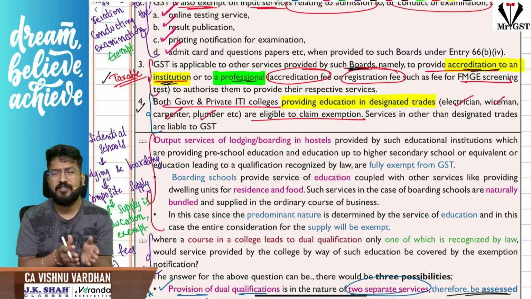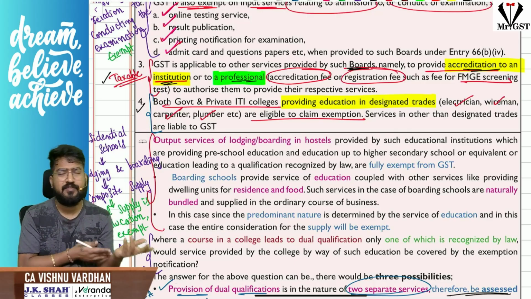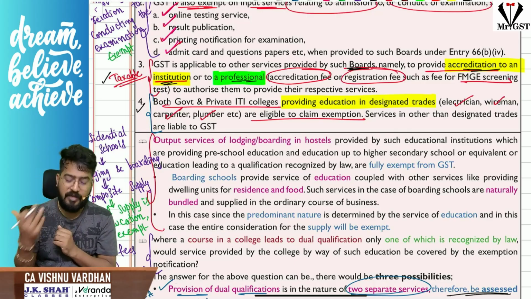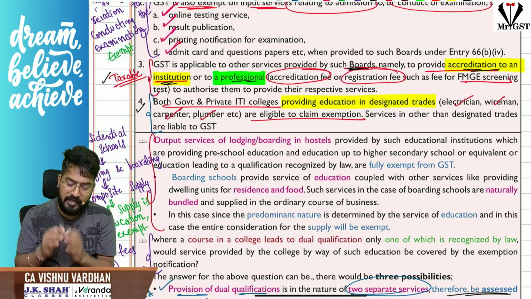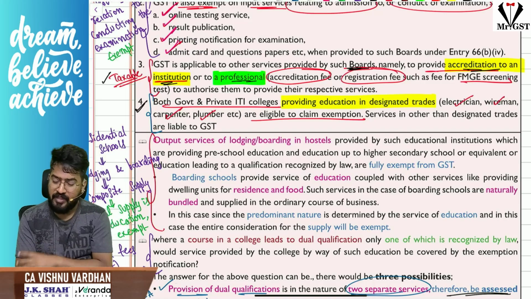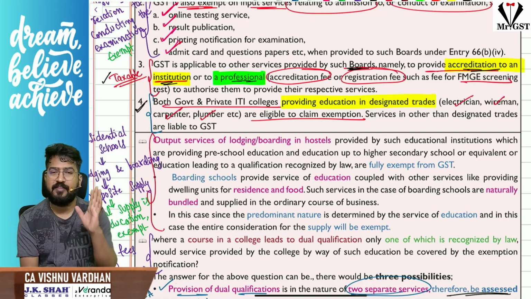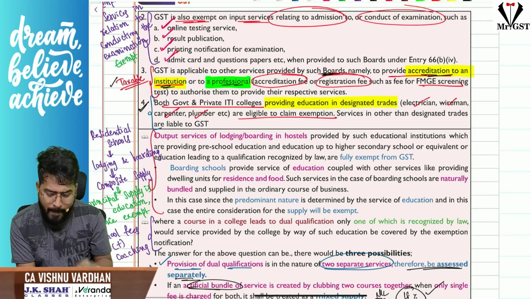Sir, if you get this doubt, you should also get the doubt when only government schools fees is exempt, like private schools fees is taxable, like that. You should get the doubt, sir. It is not like that. Both government and private ITI colleges will enjoy the exemption. Okay, hope I am clear with this. Shall we continue? I repeat, we are done with the entry. We are going with the clarifications here and there.